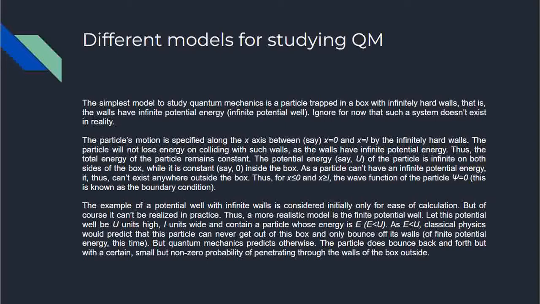Let this potential well be U units high, L units wide, and contain a particle whose energy E is less than U. So as E is less than U, classical physics would predict that this particle can never get out of the box and only bounce off its walls of finite potential energy this time. But quantum mechanics predicts otherwise. The particle does bounce back and forth, but with a certain small but non-zero probability of penetrating through the walls of the box to the outside.